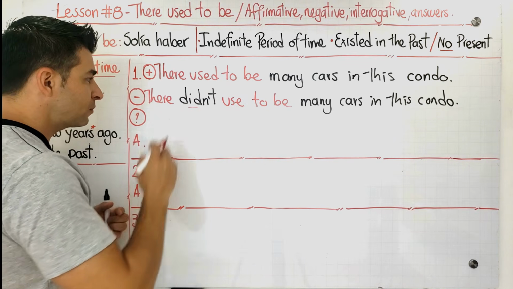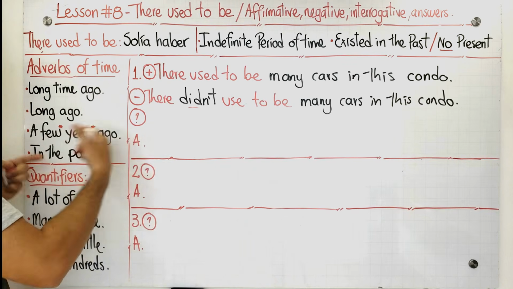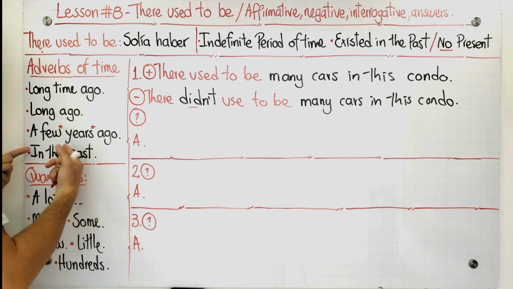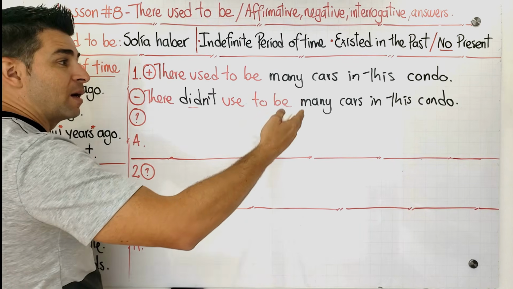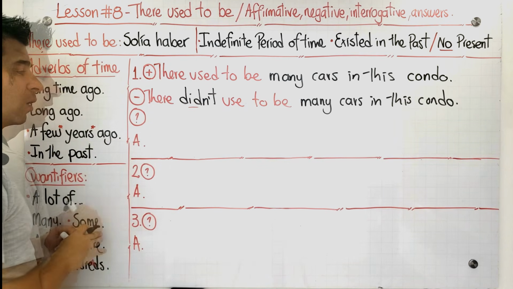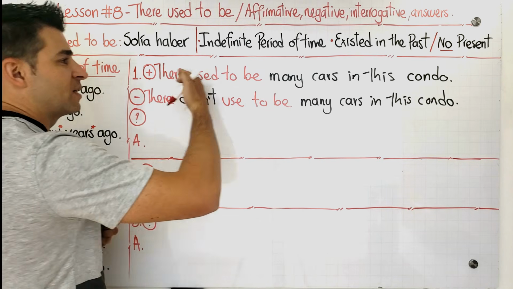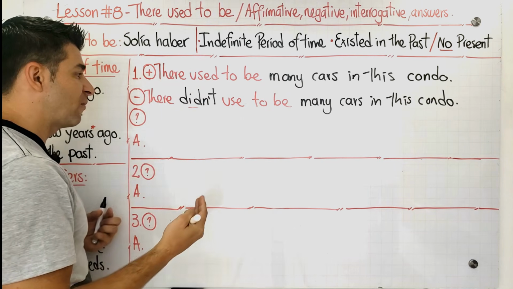Small parenthesis there. There didn't used to be many cars in this condo long ago or a few years ago. Or you can also say, in the past, there didn't used to be many cars in this condo. Okay, that's going to be the sentence in its negative form. Now guys, to do the interrogative sentence, we have to make almost the same affirmative sentence that we have here.